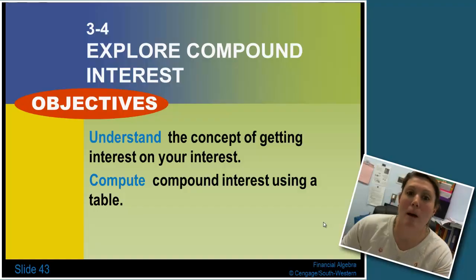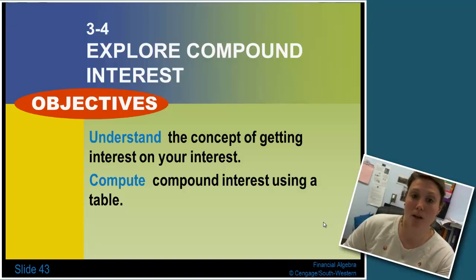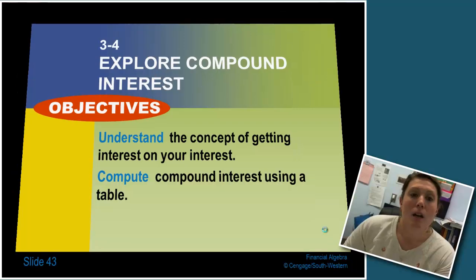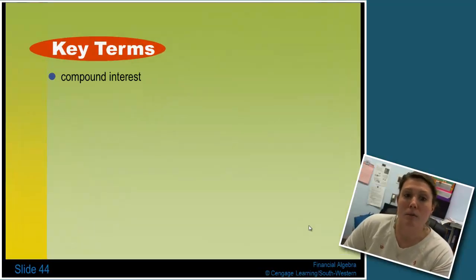So now we're going to explore compound interest. We've done simple interest. Now we're going to do where we bank the money and then earn interest on that as well. So we're going to understand the concept of getting interest on your interest and compute compound interest using a table. So let's take a look at some of our key terms.